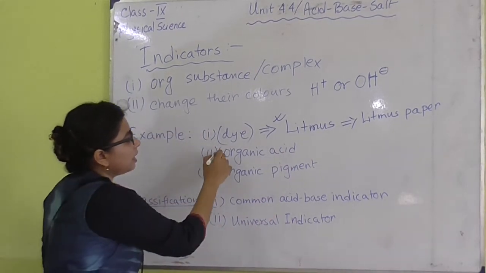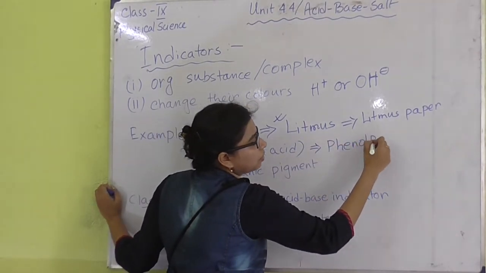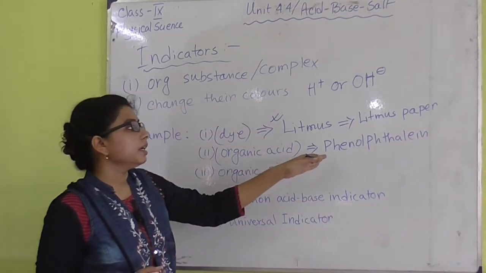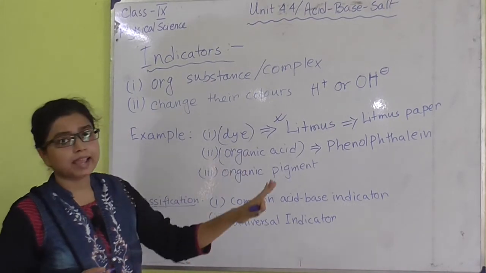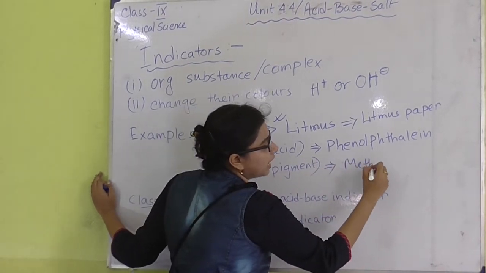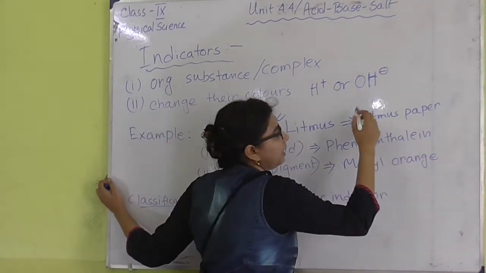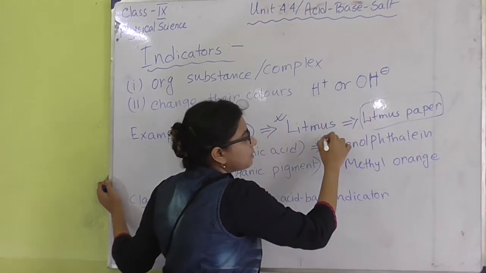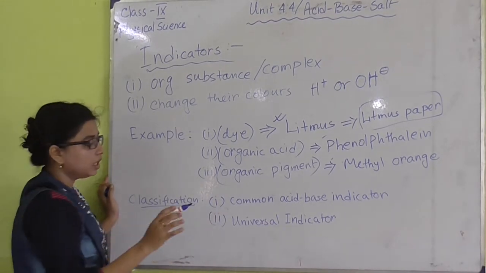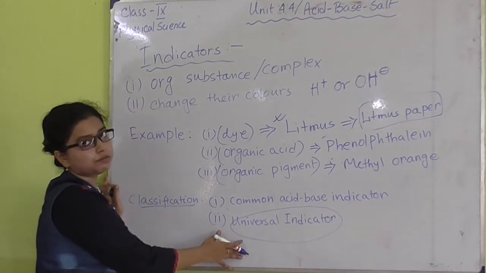The next one is a kind of organic acid known as phenolphthalein. This can also change its color in presence of acid or base. The next one is an organic pigment known as methyl orange. All these three, litmus, phenolphthalein and methyl orange, are examples of common acid base indicators. There are no separate examples for the universal indicator; we just call it the universal indicator.